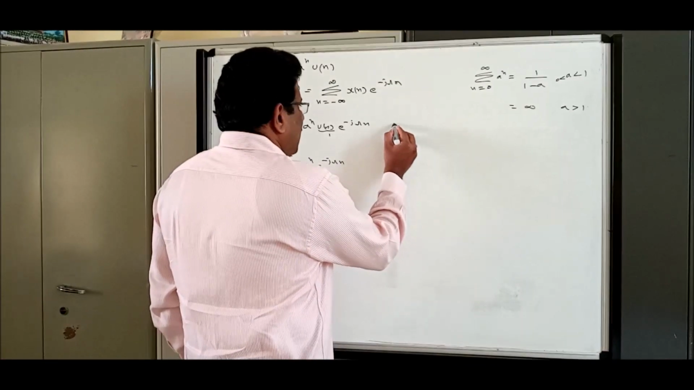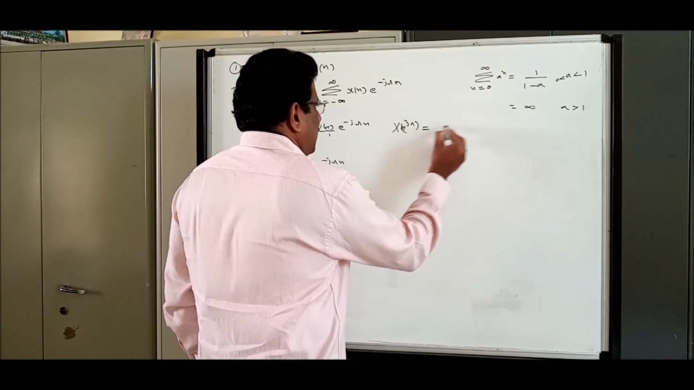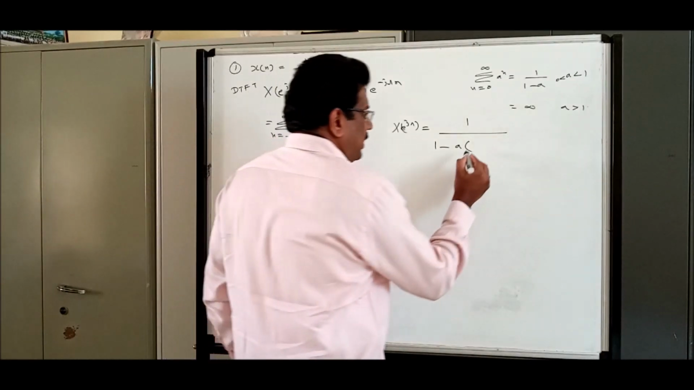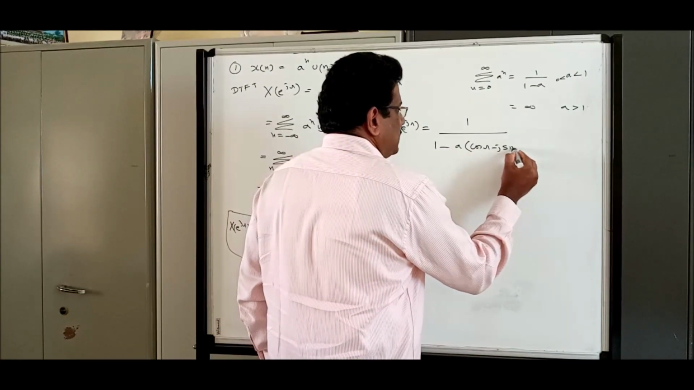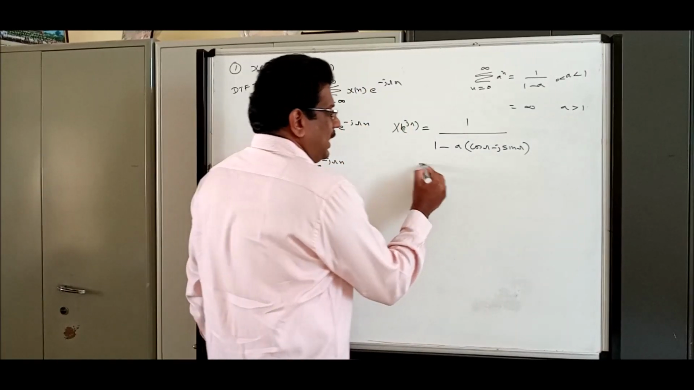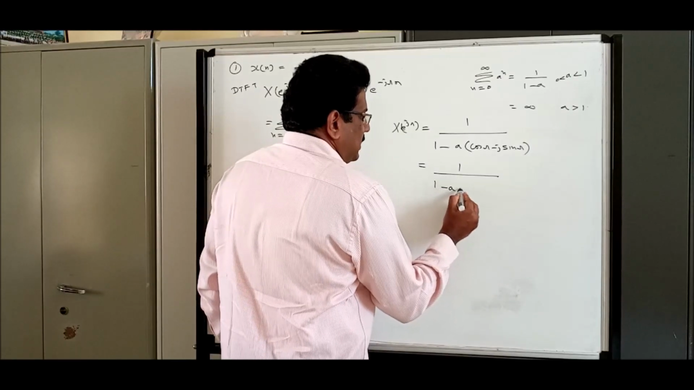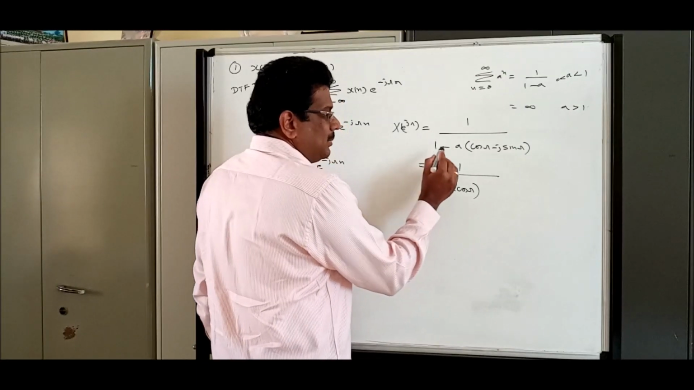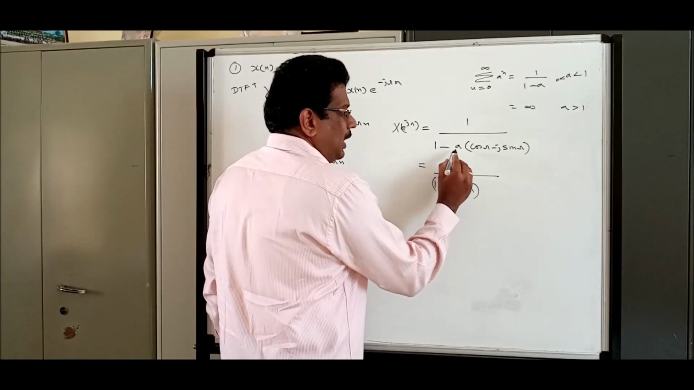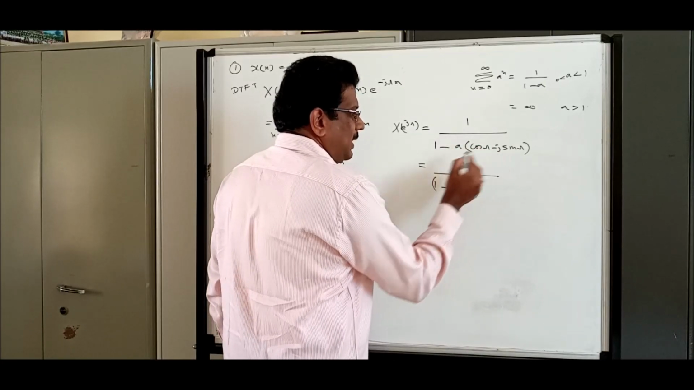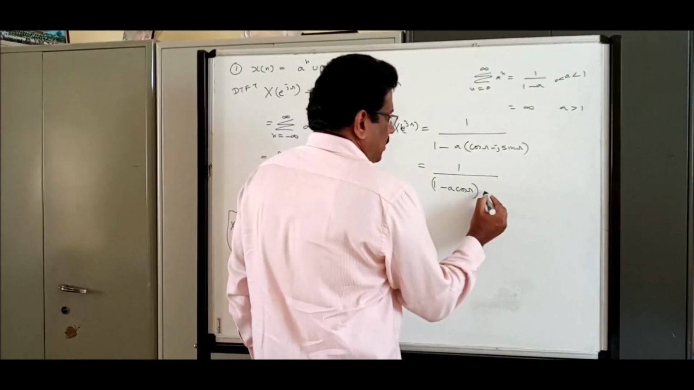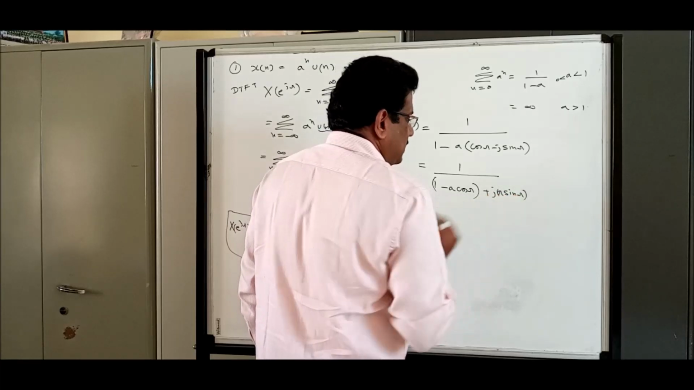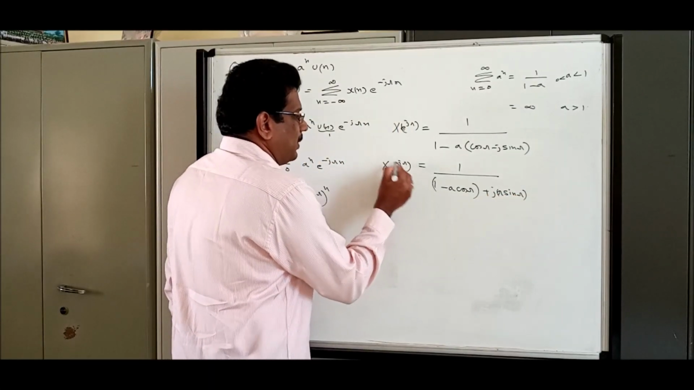Next, let us replace X of e power j omega as 1 by 1 minus a e power minus j omega. Let us modify e power minus j omega as cos omega minus j sin omega. Now let us rewrite this as 1 by 1 minus a cos omega, which is a real term. 1 is a real term, minus a cos omega is a real term. If you multiply a inside, that is into minus, so what will be the next result? Plus j a sin omega. So this is the imaginary term. This is your X of e power j omega.